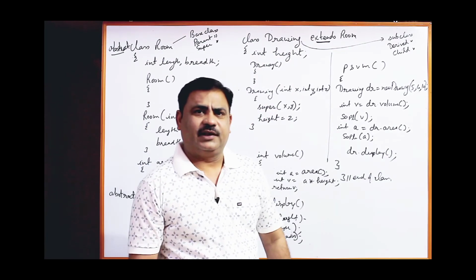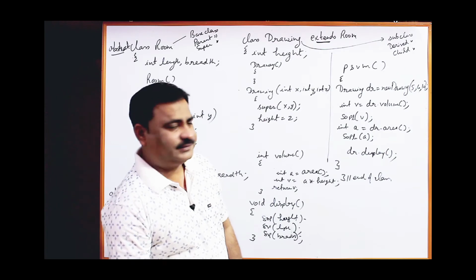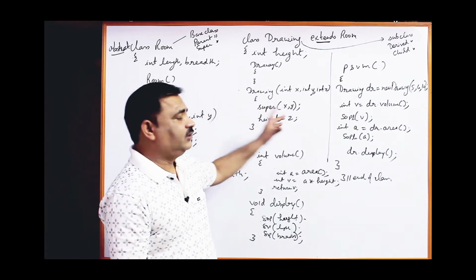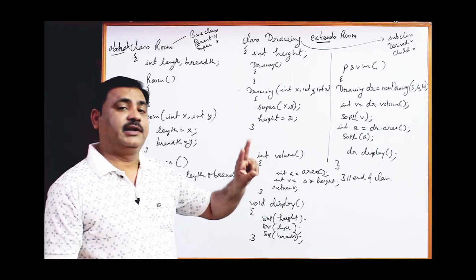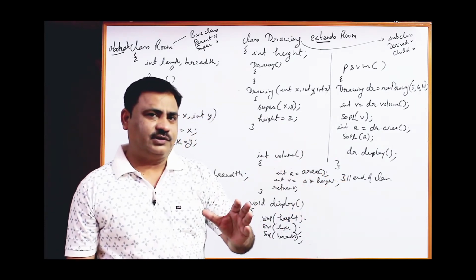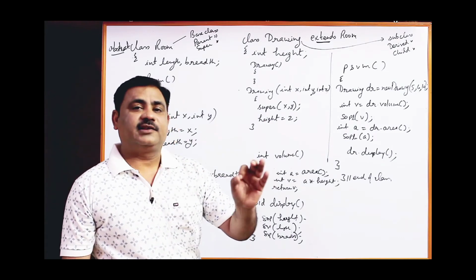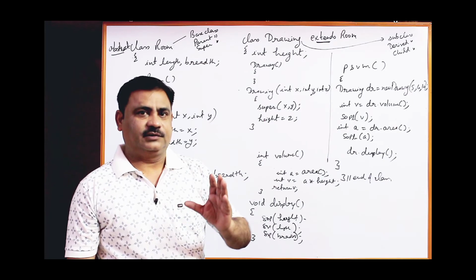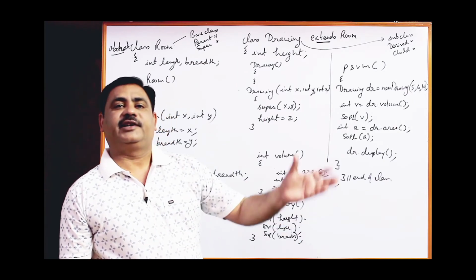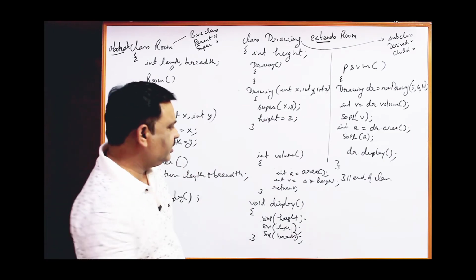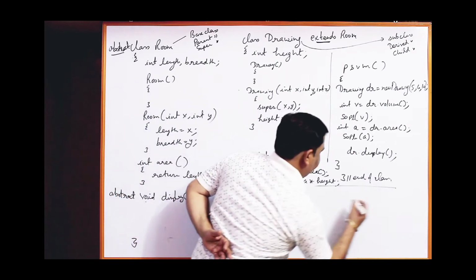Let's continue with the multi-level inheritance. Actually, we have classroom and drawing, there are only two classes. If we have one more class, a third class, whose class name is house, we write class house extends drawing, drawing extends room, whereas house extends room. I am just writing to make you understand.